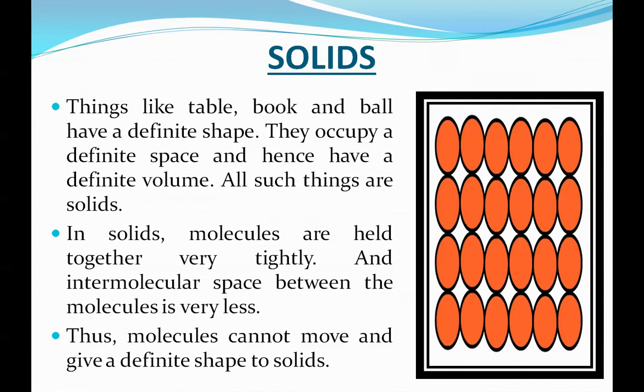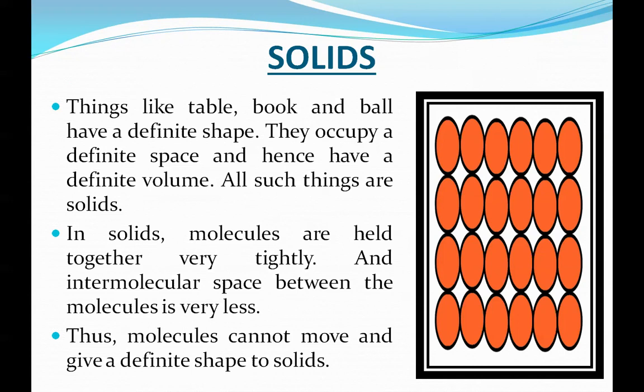In solids, molecules are held together very tightly, and intermolecular space between the molecules is very less. Thus, molecules cannot move and give a definite shape to solids. Understand, children?